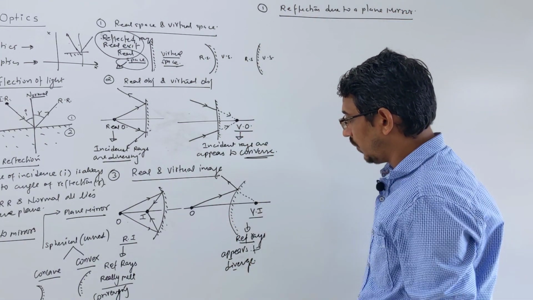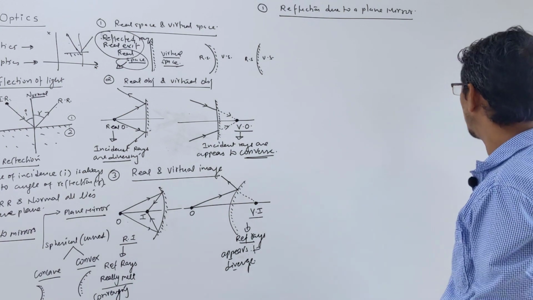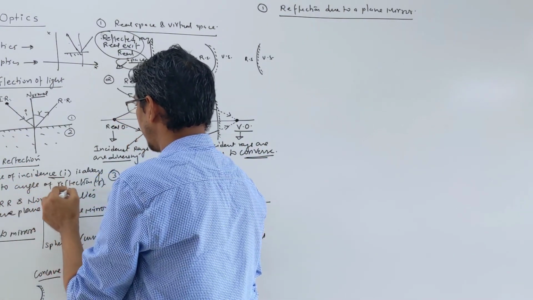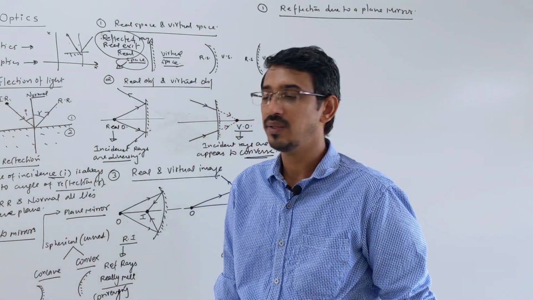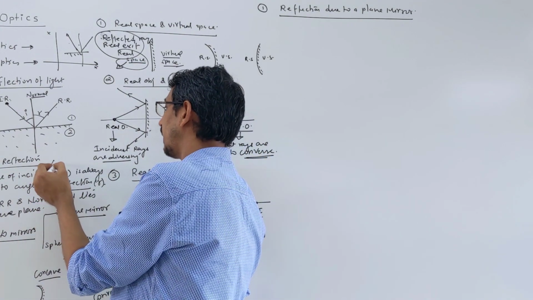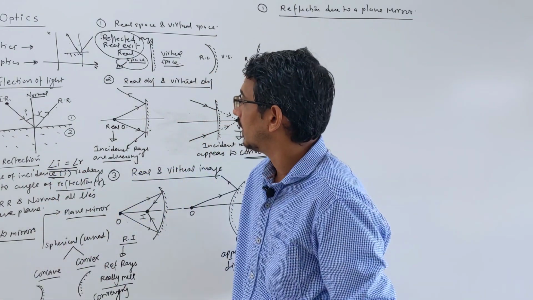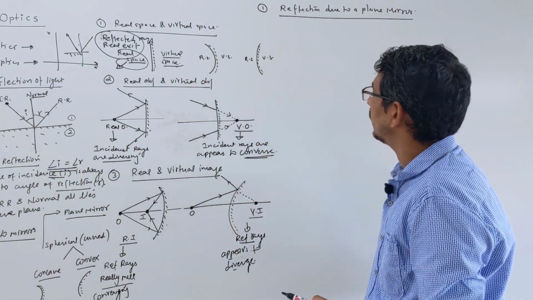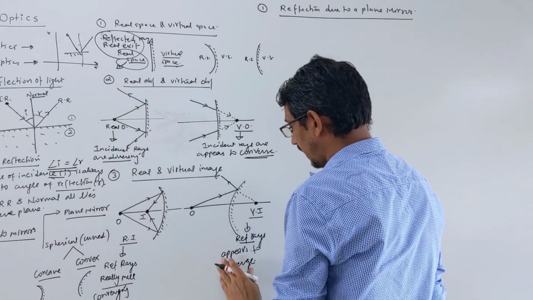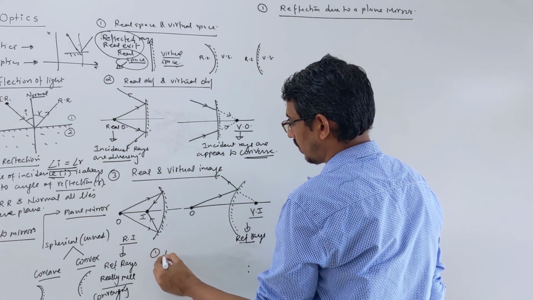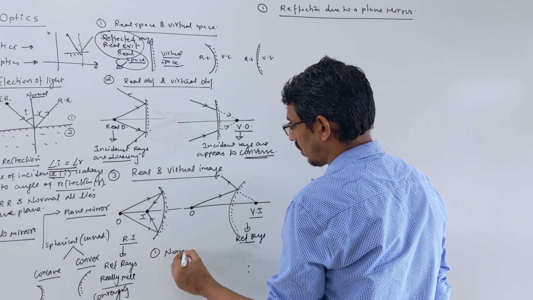Before this, I want to tell you a few more things. We learned the rule that the angle of incidence and the angle of reflection are always equal: angle i equals angle r. Now some small definitions. Something is called normal incidence.